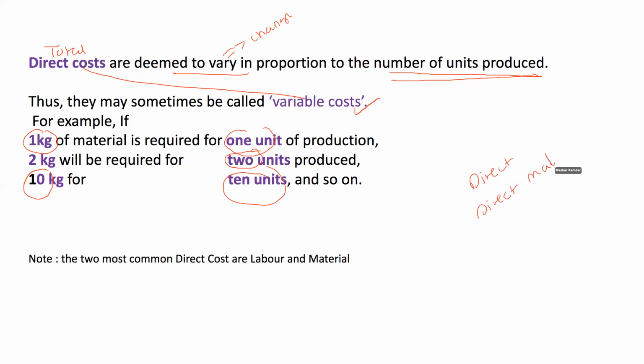They are mostly variable, which increases with the number of output produced. However, per unit would remain fixed, and the totals would vary in proportion to the number of units that you produced.